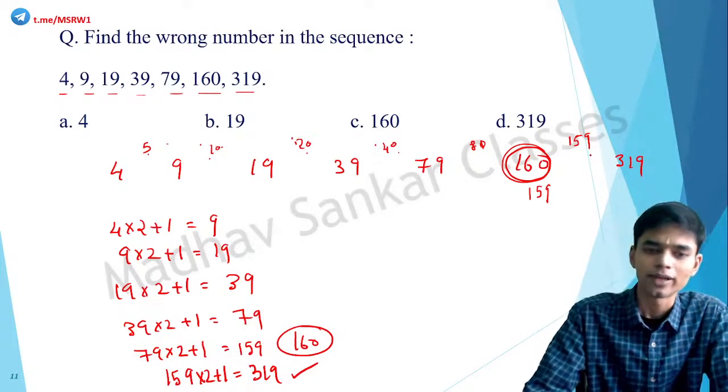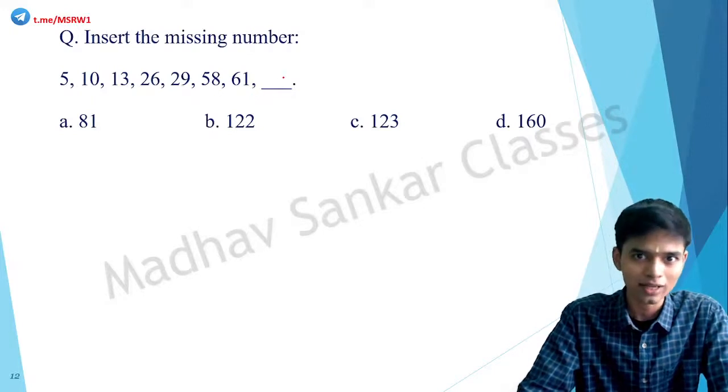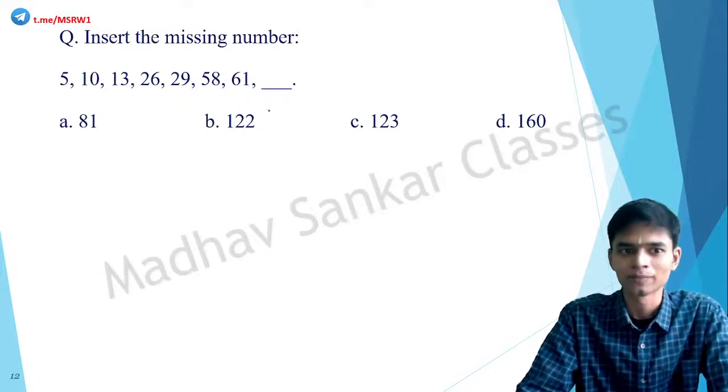Got it? Next one. Insert the missing number. So instead of finding the wrong number, you will sometimes be asked to fill up the blank. These kinds of questions were asked in UPSC this year also. So try to find this one. 5, 10, 13, 26, 29, 58, 61 and blank.